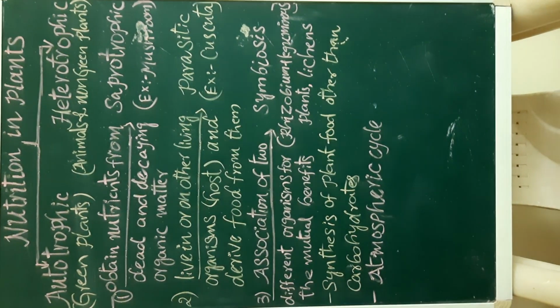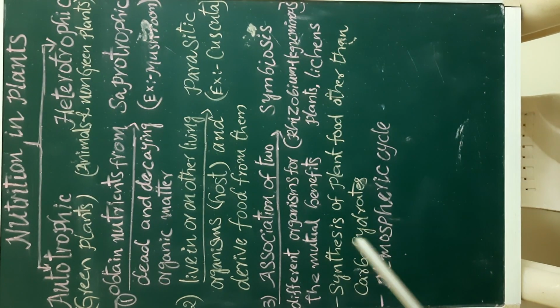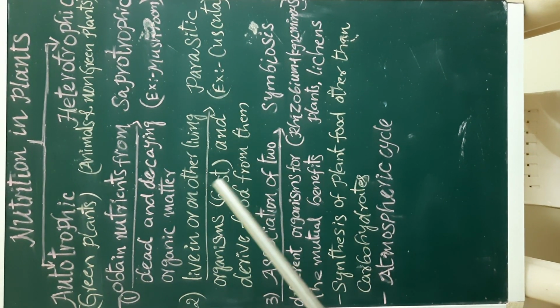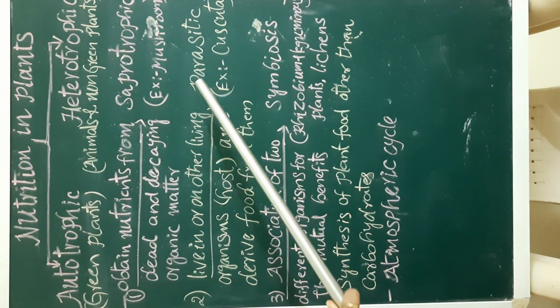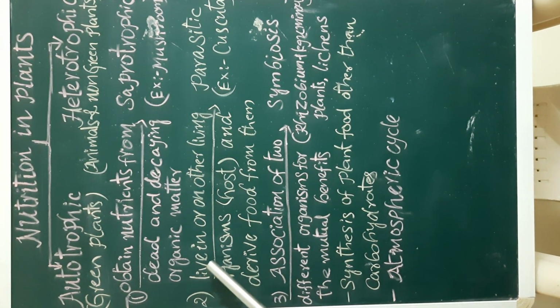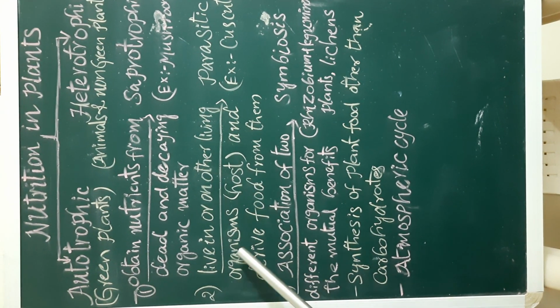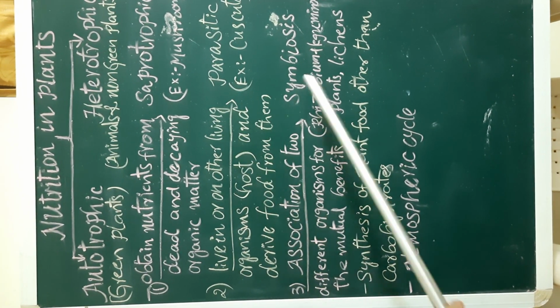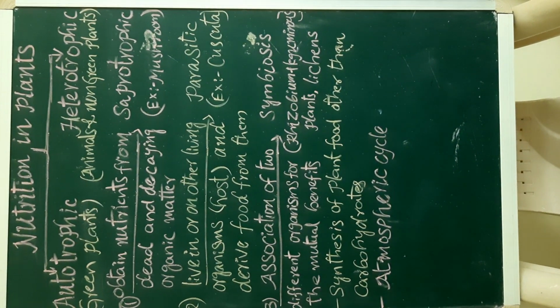What is the second one, Nana? Parasitic. The example for parasitic nutrition is Cuscuta. Now, let us see the definition of parasitic nutrition. Organisms which live on or in other living organisms and derive food from them. Students, what is the meaning of parasitic nutrition?